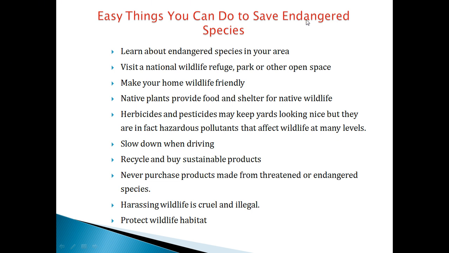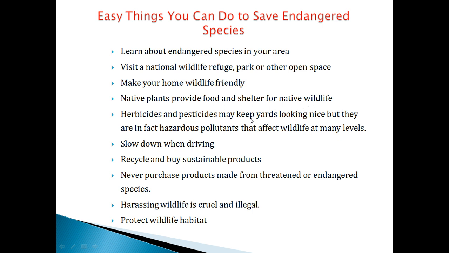Easy things you can do to save endangered species. These are the points I have given to you. You have to protect our environment and then endangered species. Is this clear, children? Learn about endangered species in your area. Visit a national wildlife refuge, park or other open space. Okay, and then make your home wildlife friendly. You have to be very friendly to the wildlife. Native plants provide food and shelter for native wildlife. So we should have a habit of planting saplings in our home at least.